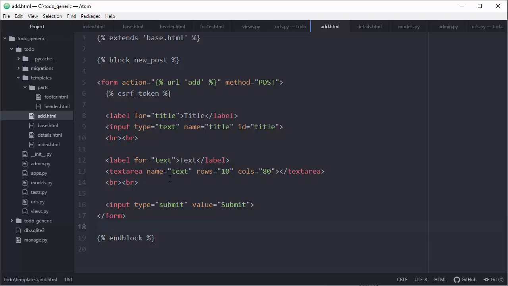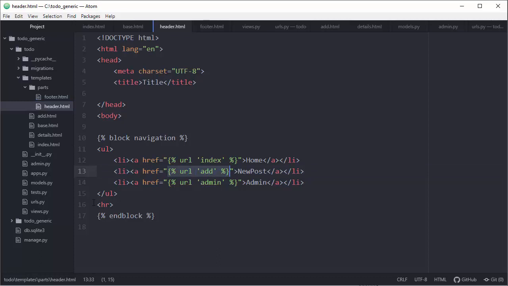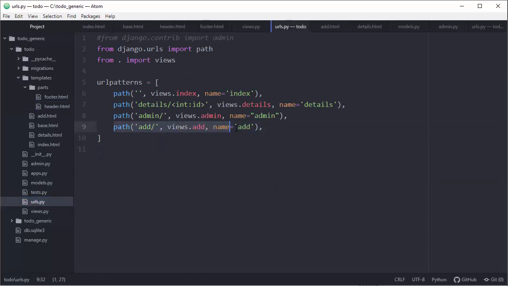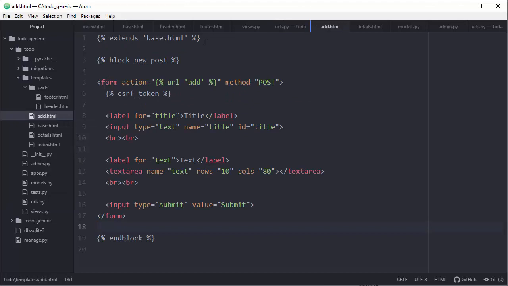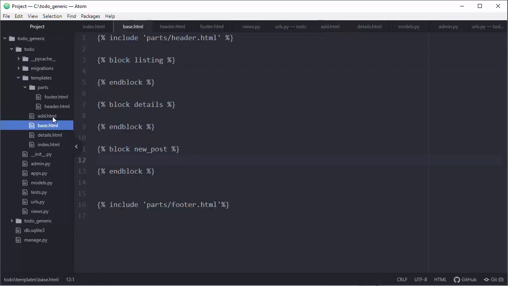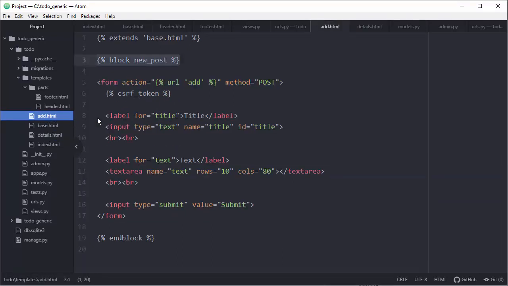Up to here this was not complicated. We have just fixed navigation, then we have added another route, which is easy, and then we have opened a new file, extends base.html, with the new block of content, which also needs to be in the base template. Do I have it? New post, okay, new post in the base template, okay, that's cool. Right, so then we have opened the form, and this is how you select which function will process the stuff. The method will be post.